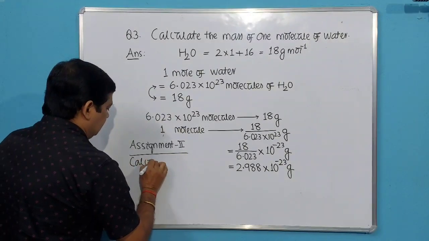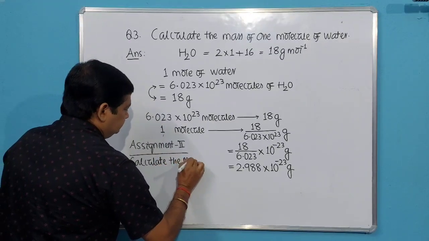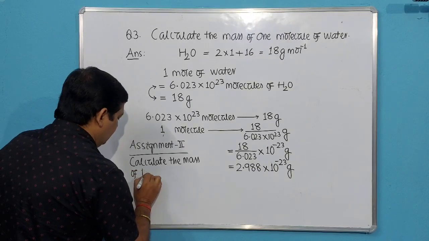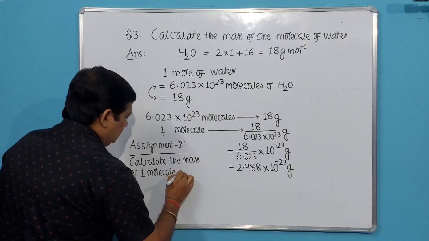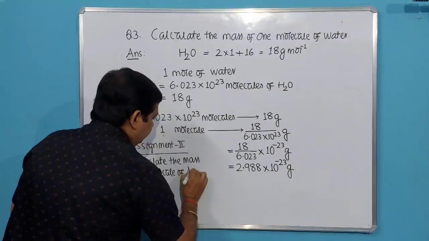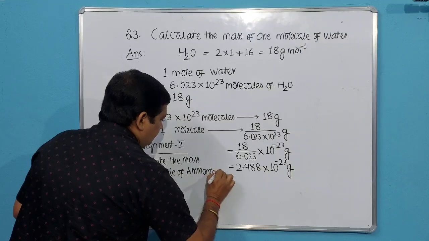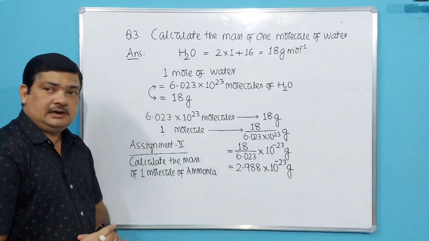Calculate the mass of one molecule of ammonia.